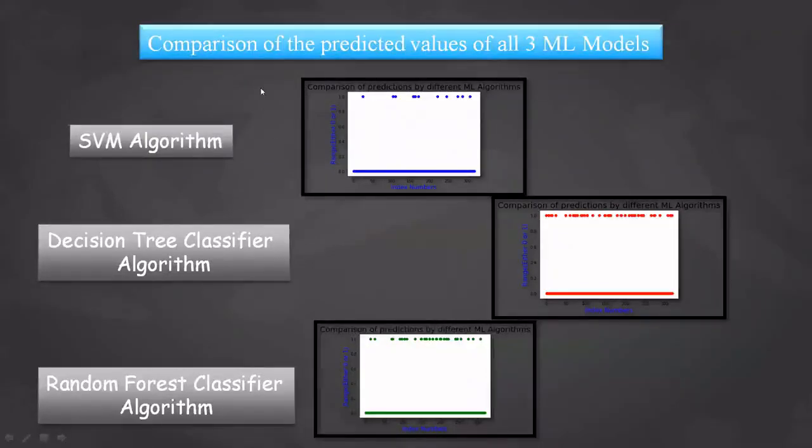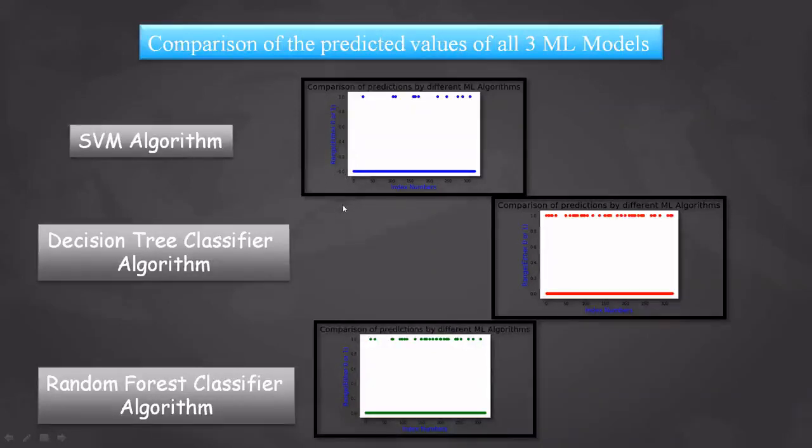Then here comes the comparison of the predicted values of all the three models. Predicted values means 0 and 1, which are predicted from the X test by using the predict function. I have used a scatter plot graph. In the SVM algorithm, you can see that it has predicted so many bad quality wines, and some are good quality, which are 1.